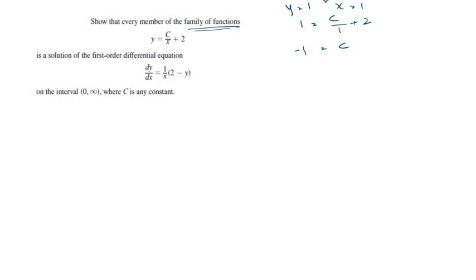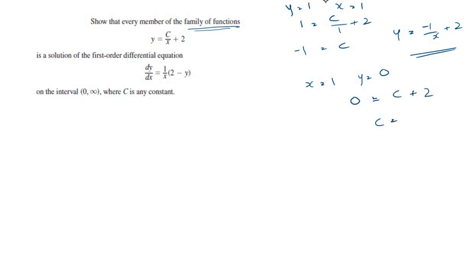So y equals minus 1 over x plus 2 is the solution for x equals 1 and y equals 1. When x equals 1 and y equals 0, we see that 0 equals c plus 2.